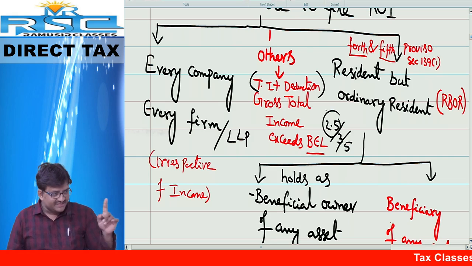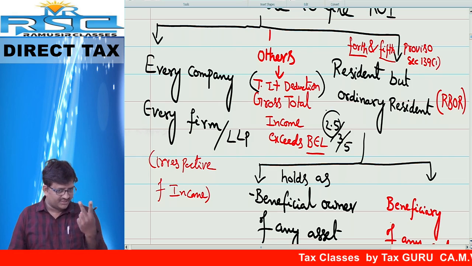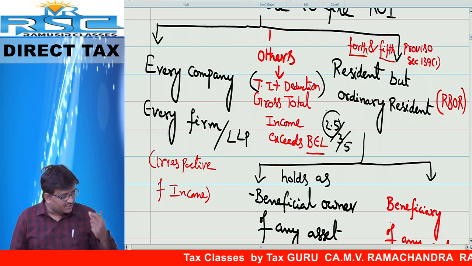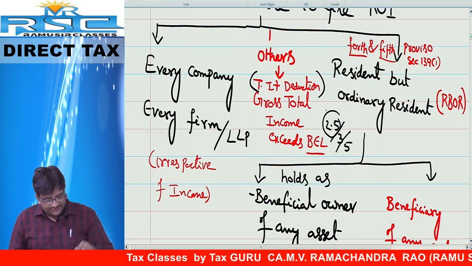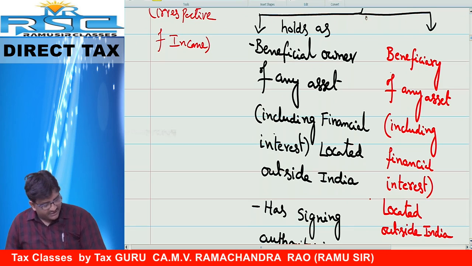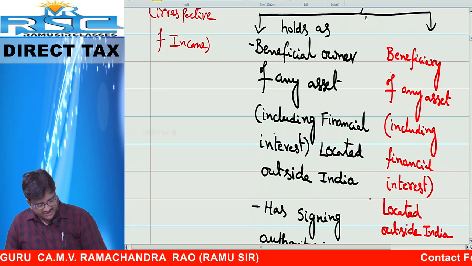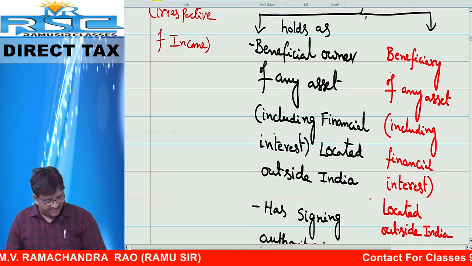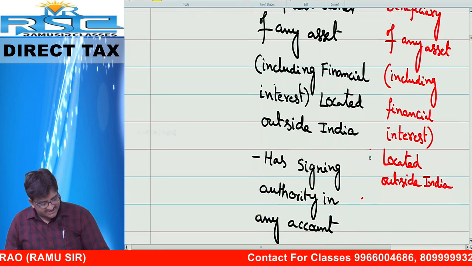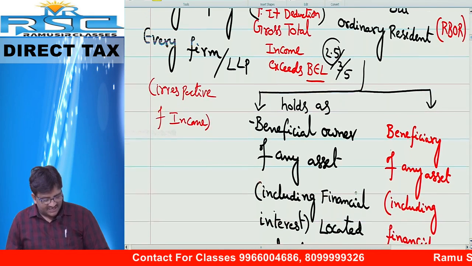If any person is a resident but ordinary resident, as per residential status, persons are of two types, resident and non-resident. In that case, the residents are liable to file the return of income subject to two conditions. Condition number one, if he holds, as a beneficial owner, any asset, including financial interest, located outside India, or he has signing authority in any account outside India. In this case, they are liable to file the return.